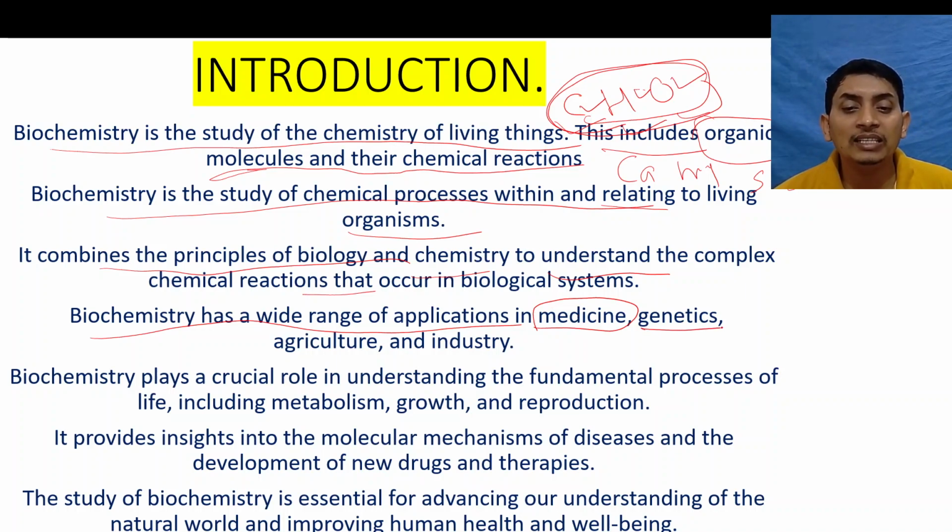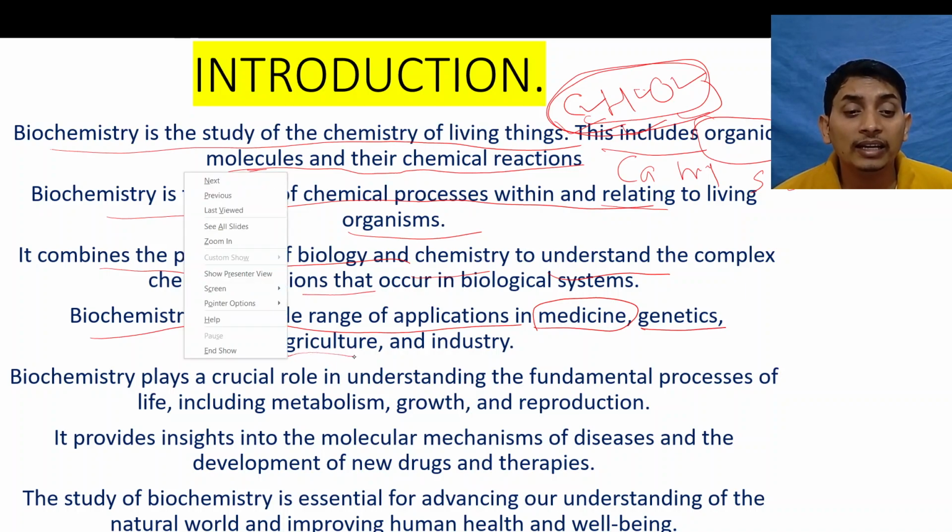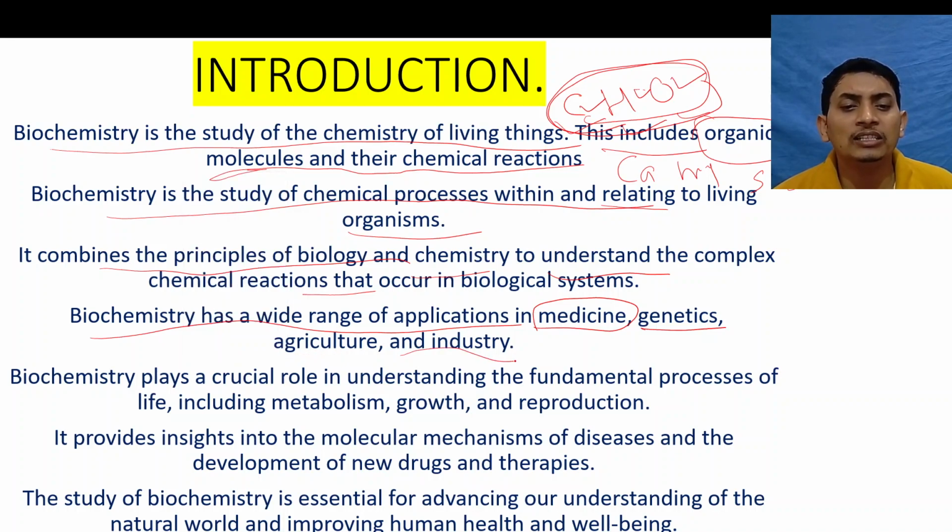Genetics can also be studied with the help of biochemistry. It is also applied in agriculture and in plants, and in industry, like production of vitamins and vaccines.